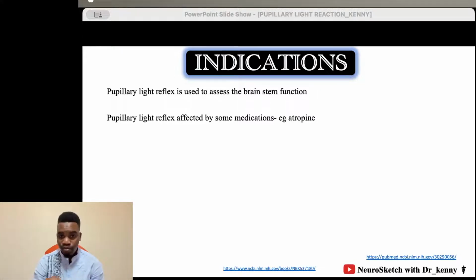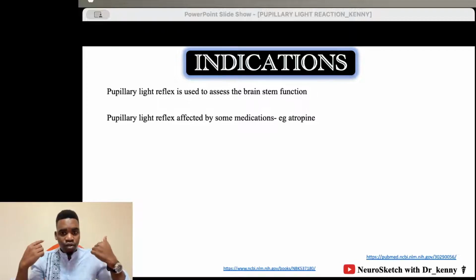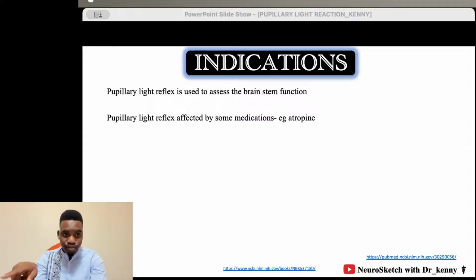When we find both pupils are not reacting to light, you shine light to this eye and also to the other eye, and there is nothing changing, maybe we can have a central pathology in the brainstem. This is why, remember the diagnosis of brain death, we had a lot of reflexes, and one of them, the pupillary reflex, is to check the function of the brainstem, because the brainstem controls the vital functioning of the body, like respiratory and cardiac functioning.